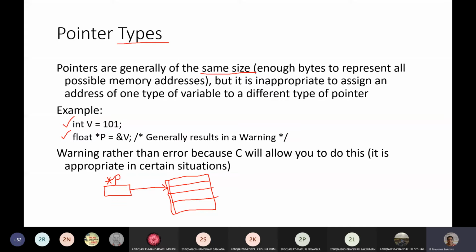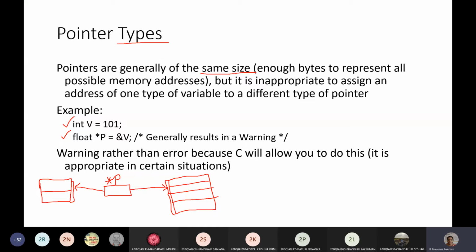But whenever you are actually assigning the address, say you are assigning a 2-byte location, that is an integer address, but it is trying to access 4 bytes, while you have stored the address of a 2-byte variable. Then it makes it difficult for the pointer to access the value. So there is a restriction: specify the address of a variable to a pointer variable of the same data type. Otherwise we need to do typecasting.